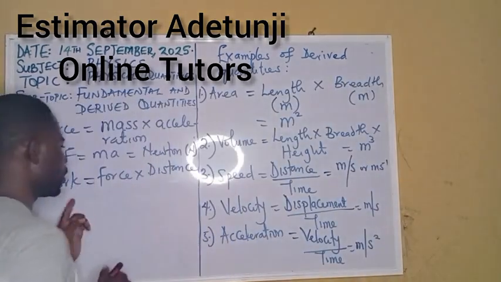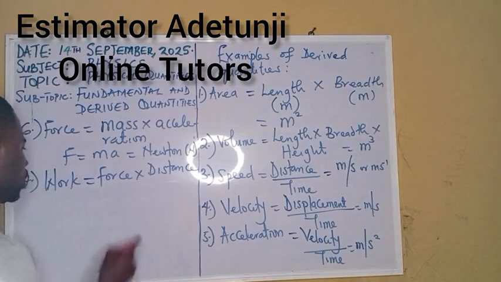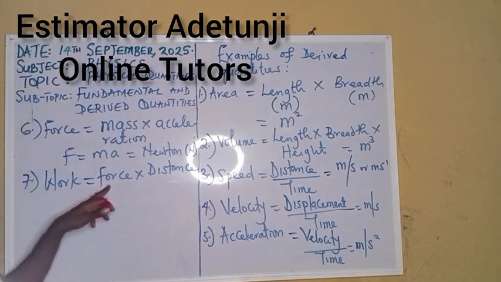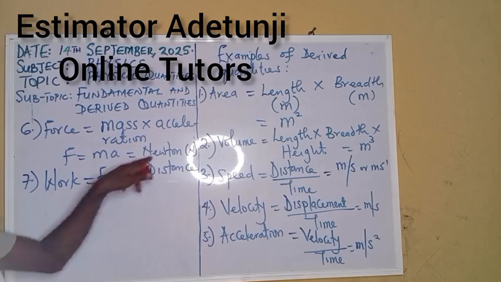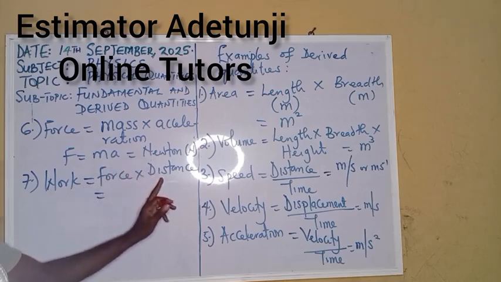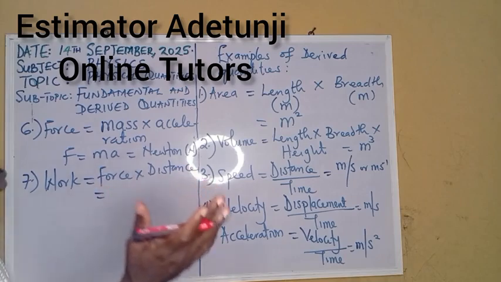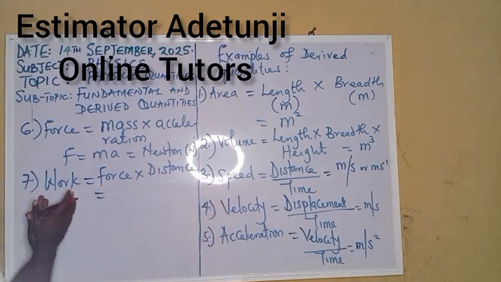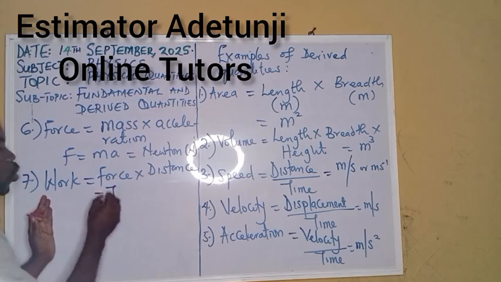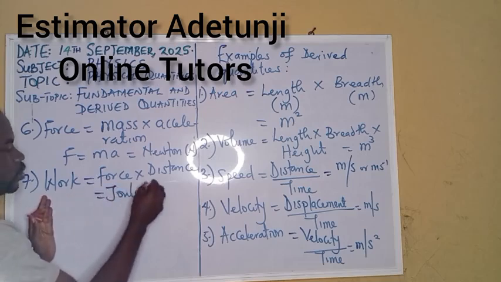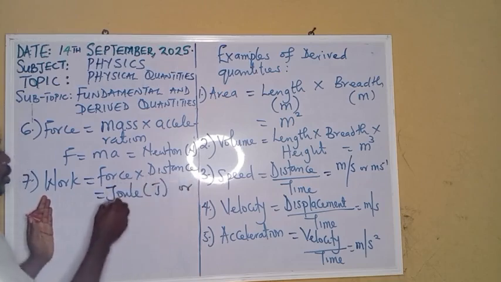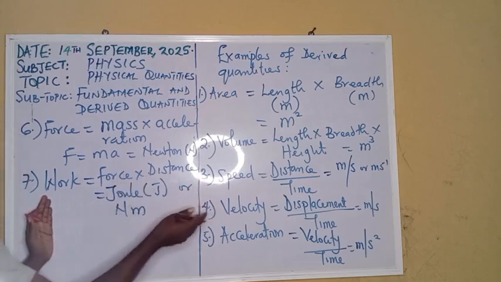Alright, we say work is equal to force times distance. In that situation, we can also bring the unit from there. The unit of force is Newton, the unit of distance is meter. We can say Newton meter or joules. The standard unit of work is joules. That is, we have joules, which is J, or you say Newton meter. We are saying the same thing.